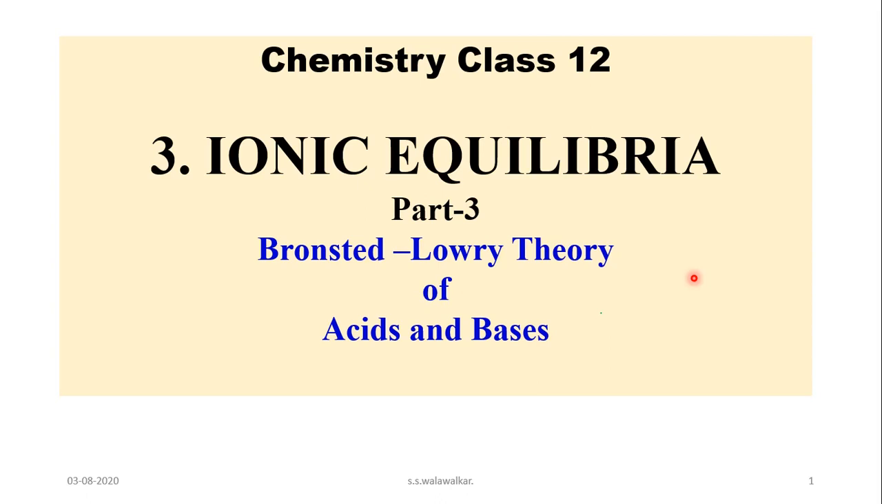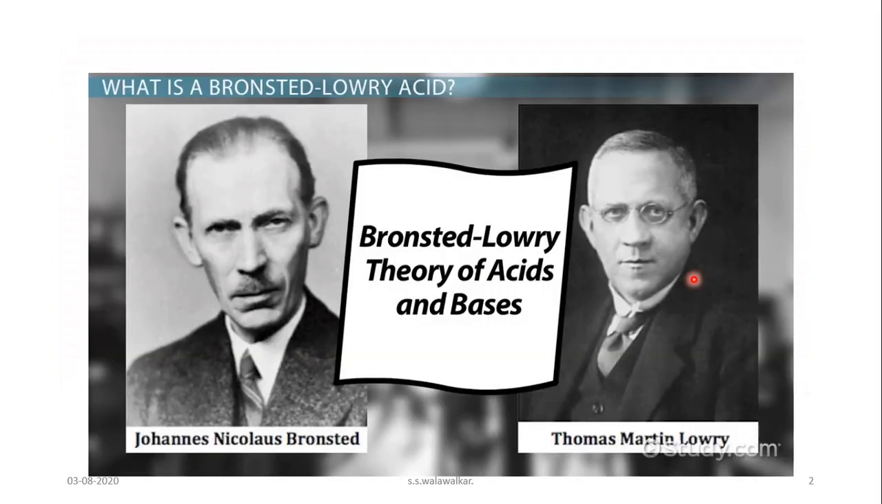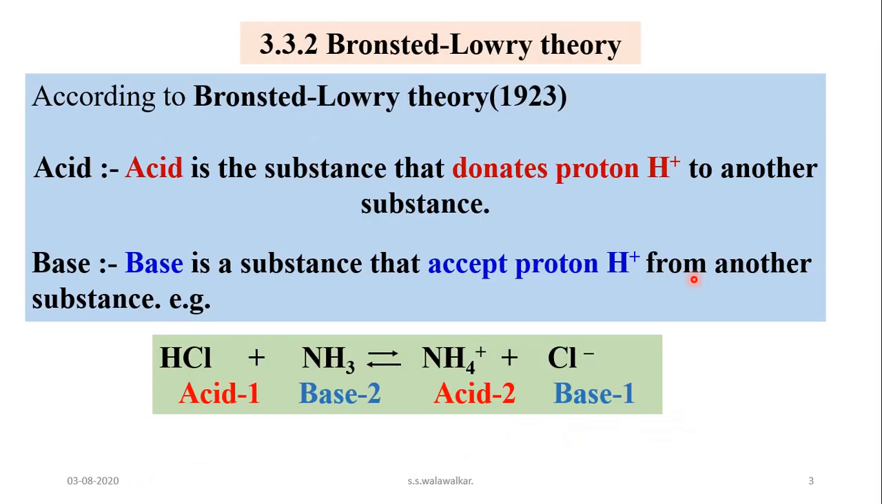Therefore, to overcome these limitations of Arrhenius theory, a more general concept of acid and base was proposed by scientists J.N. Bronsted and T.M. Lowry in 1923, and this is called the Bronsted-Lowry theory of acid and base. Now let us study the Bronsted-Lowry theory of acid and base.